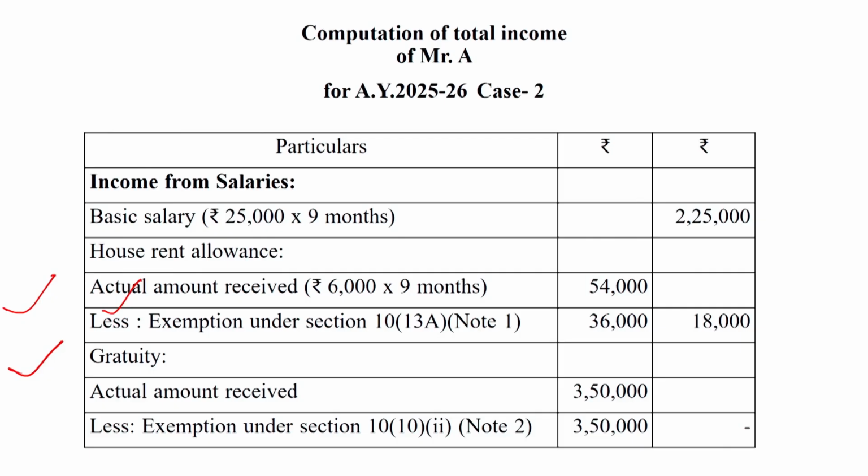Clause second is related to the non-government employee who is covered under the Gratuity Act 1972, and clause third is related to the employee who is not covered under the Gratuity Act 1972. In this question, the amount of gratuity received is rupees 3,50,000, and the exemption under section 10(10) clause 2 is given in note second. I will discuss it when the notes come.